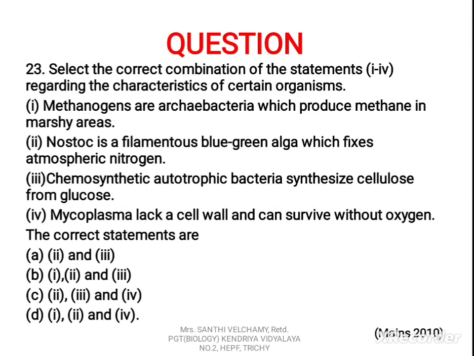Nostoc is a filamentous blue-green alga which fixes atmospheric nitrogen. 3. Chemosynthetic autotrophic bacteria synthesize cellulose from glucose. 4. Mycoplasma lack a cell wall and can survive without oxygen.